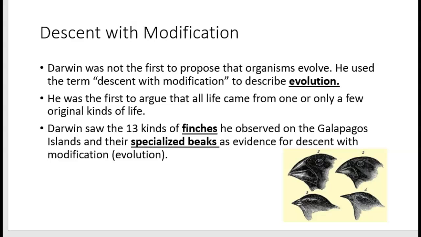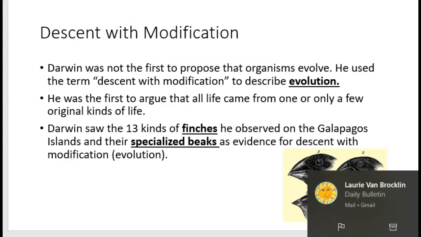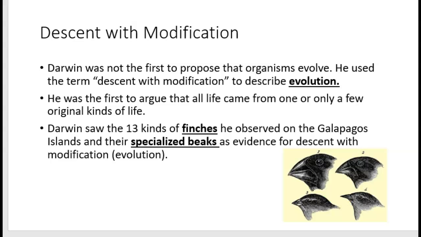When it comes to Darwin, we talk about something called descent with modification. And what this means is that he is going to say that all life comes from one or only a few original kinds of life. That's descent with modification. He's not the first to propose that organisms evolve, but he's going to be the first one that's going to describe it in this particular manner.